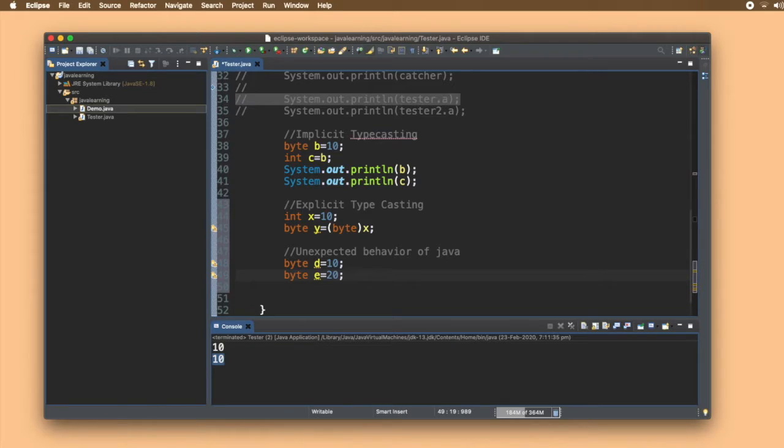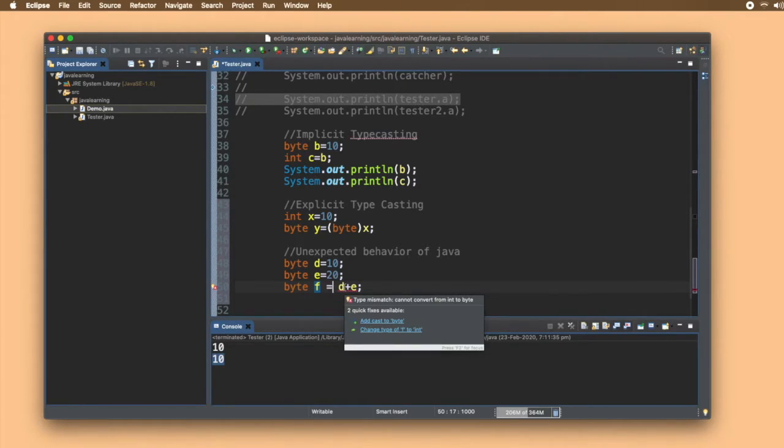Now if I write byte x equals d plus e, okay, x is a duplicate name, let me just give it f. So if I write byte f equals d plus e, it gives me an error: type mismatch, cannot convert from integer to byte.